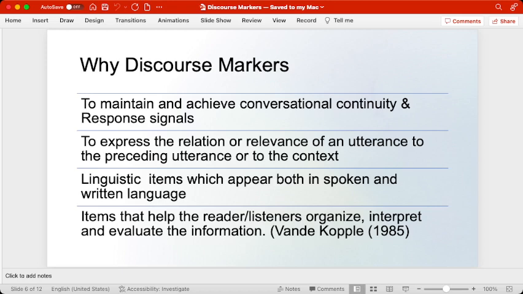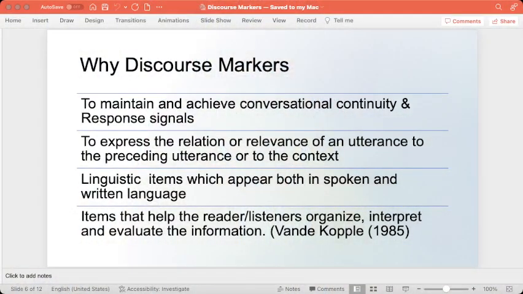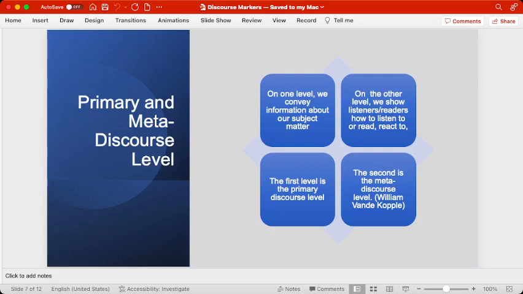So, the possible reason we use discourse markers is that they help us understand the relationship between the parts of the sentence coming before the discourse marker and after it. We can use them in written language and in spoken language also. They express the meaning of the writer and the listener also. When they are used in spoken language, they provide a chance to wait and see what is going to happen next, and the information can be divided into different parts as well. So these are the reasons we use discourse markers. Let us see what further there is.